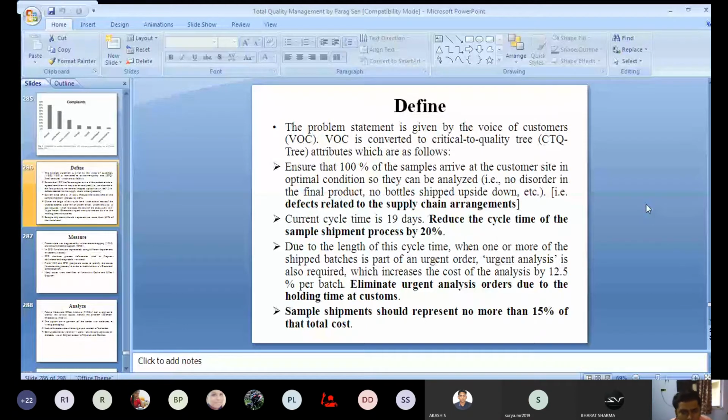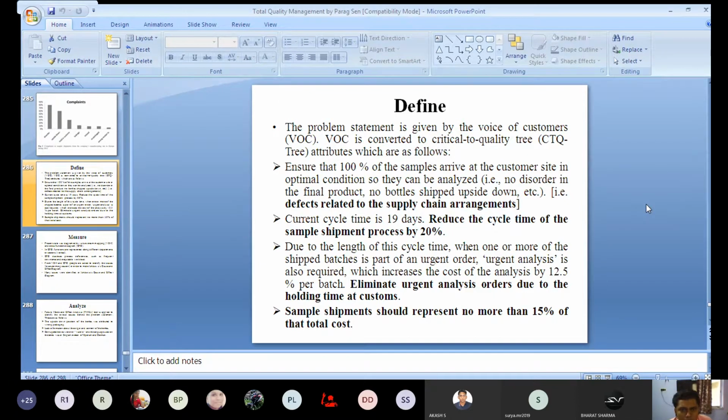VOC is basically a non-technical thing, because customers are non-technical persons, but you need to convert it into more specific parameters or attributes. Those specific attributes are termed critical to quality.